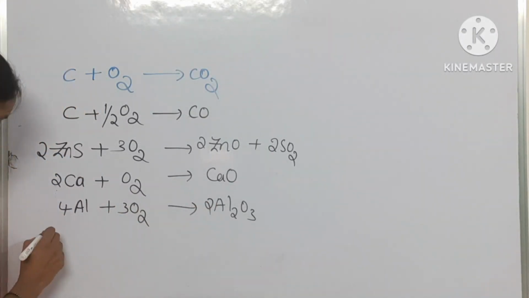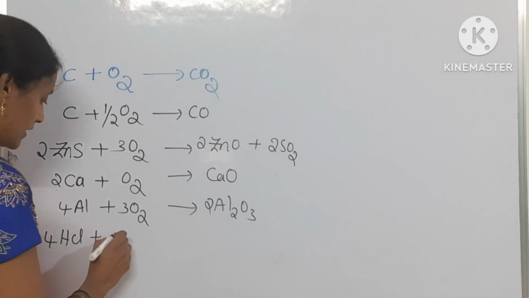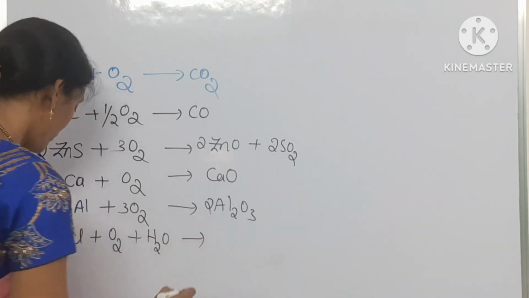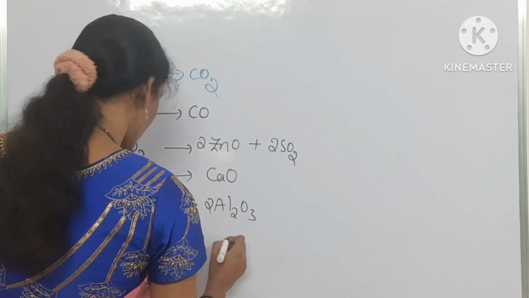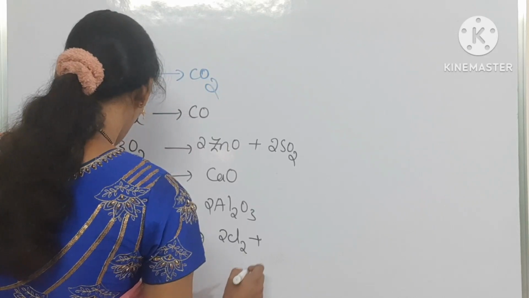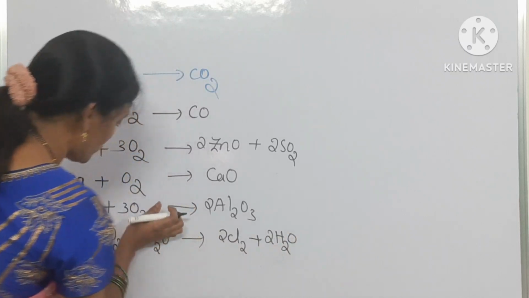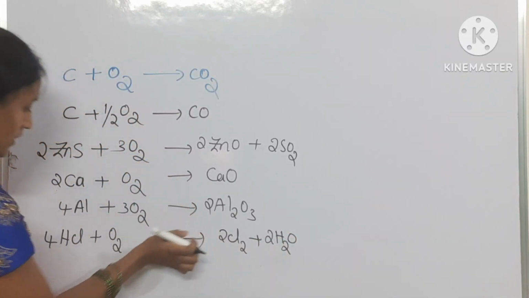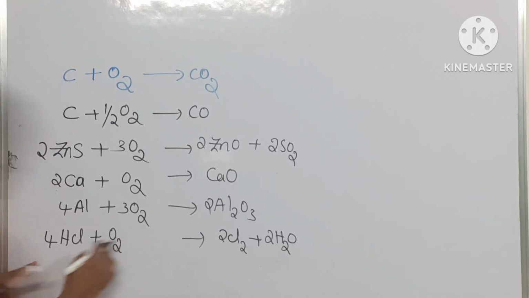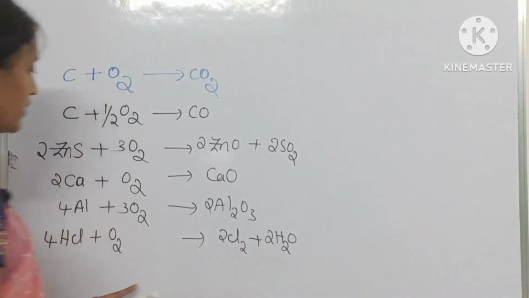In the same way, aqueous hydrochloric acid reacts with oxygen. It will form 2 moles of Cl2 gas and 2 moles of H2O. So no need to take water here. See how many moles of oxygen are needed here? Only 1 mole. So here 2 moles of chlorine, 4 chlorine atoms. Okay, enough, it's balanced.